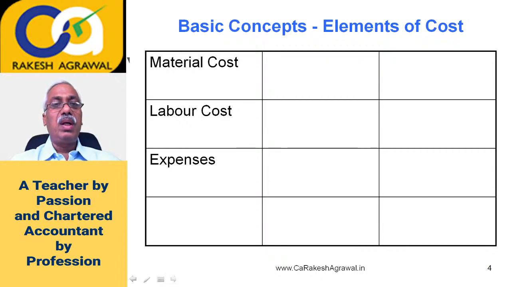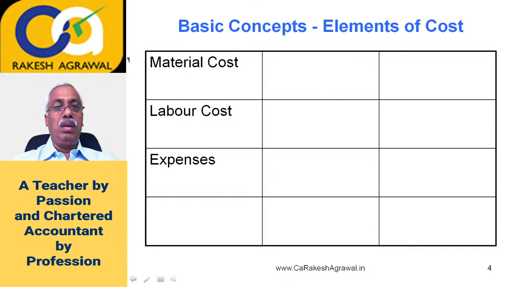So in a manufacturing company, you need some input raw material to manufacture the finished goods. All this input which goes into manufacturing process is called material cost. Then you need manpower, that is human beings to work in your factory. And to the human beings we pay in the form of salaries and wages. That cost is called as labor cost.